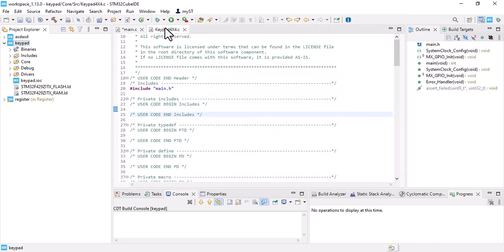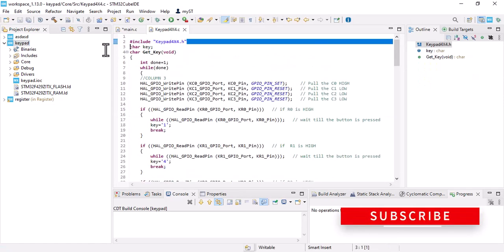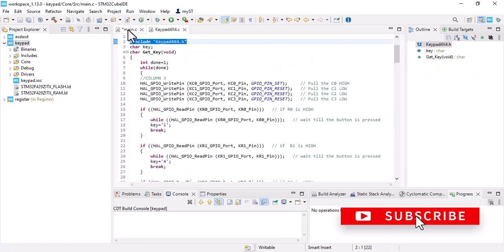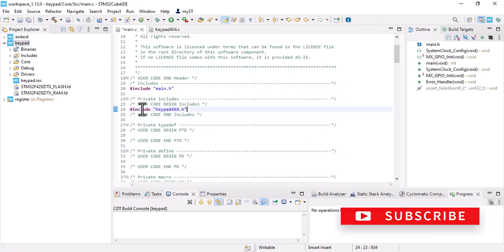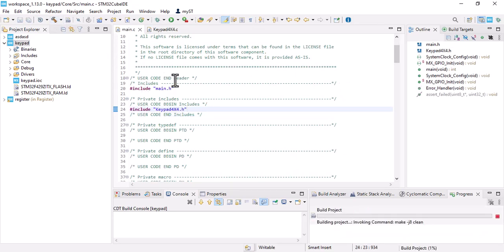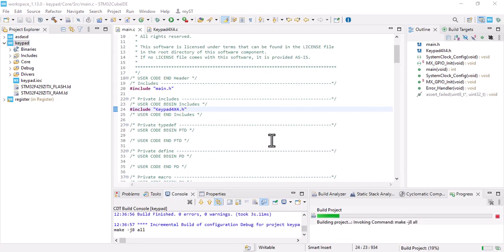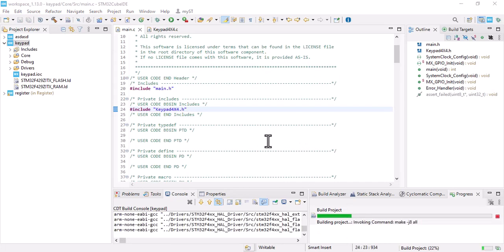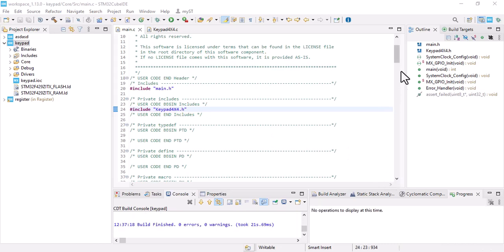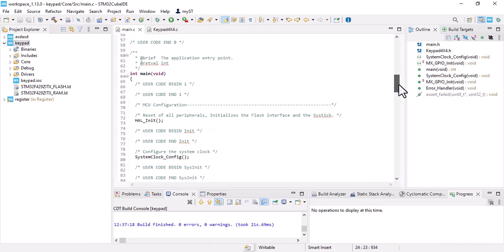Let's go to keypad, copy the include. Let's build the project. Alright, no errors.